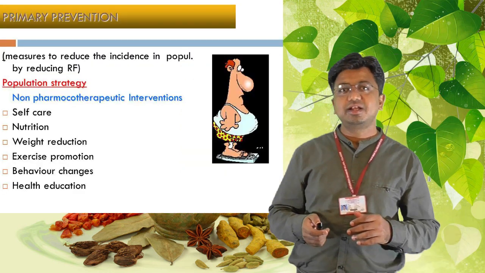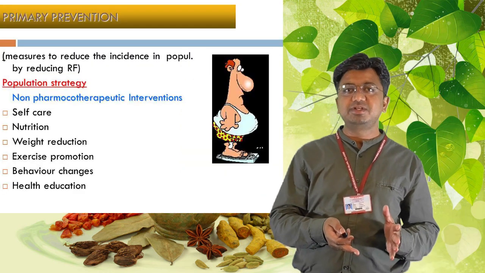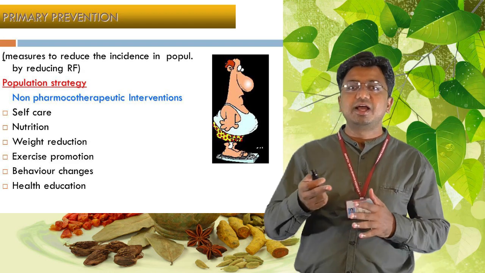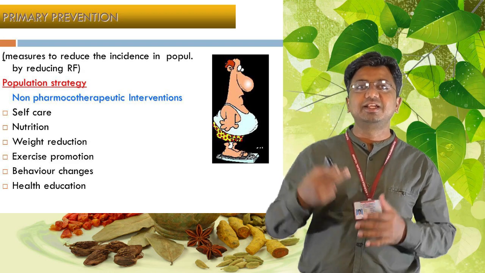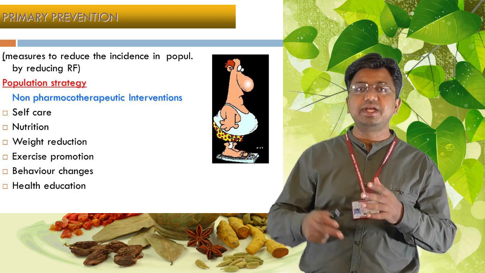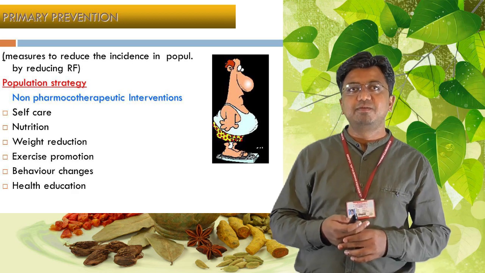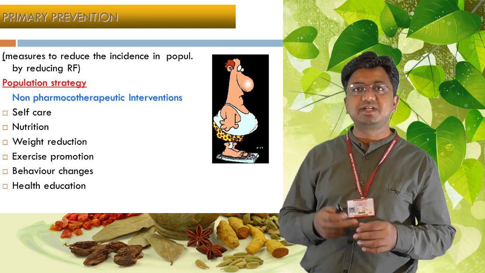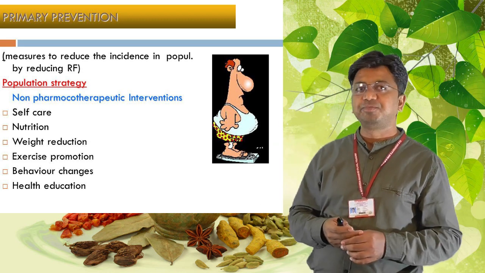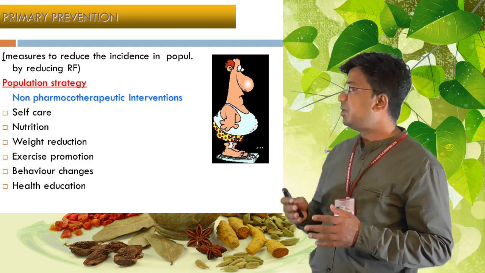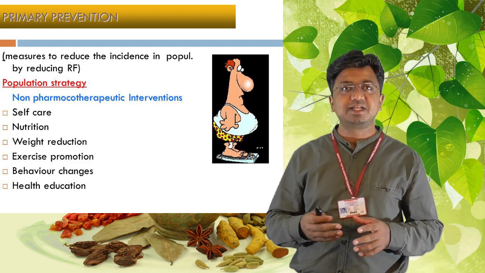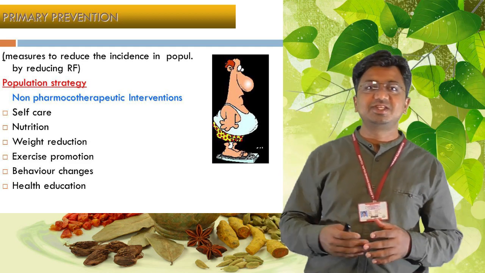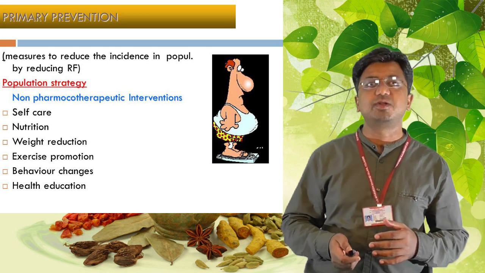Then, when primordial prevention fails, the disease will start occurring in the community, and we need to take care of primary prevention measures to reduce the incidence in the population by reducing the risk factors we have discussed earlier. Here self-care, nutrition, weight reduction, exercise promotion, behavioral changes and health education play an important role.